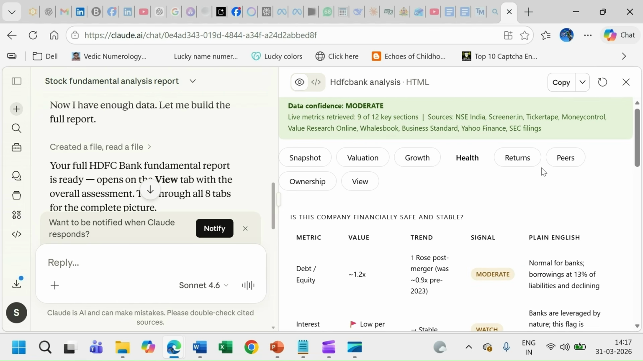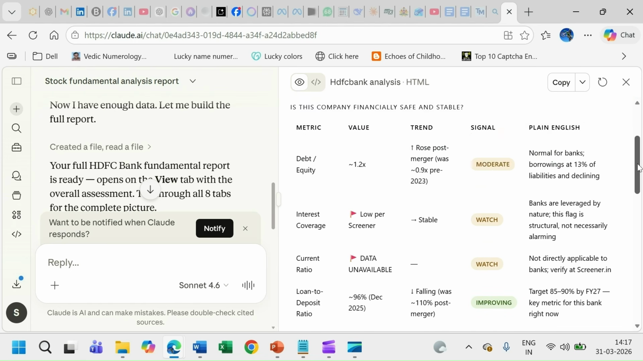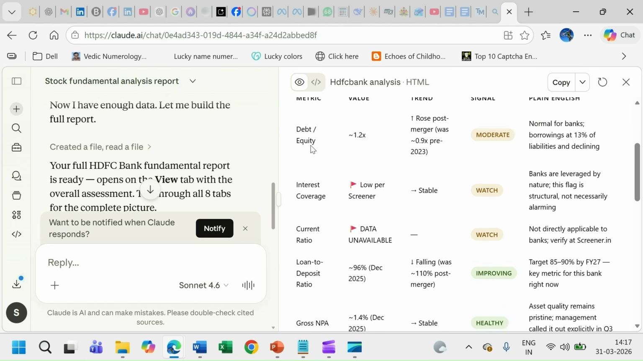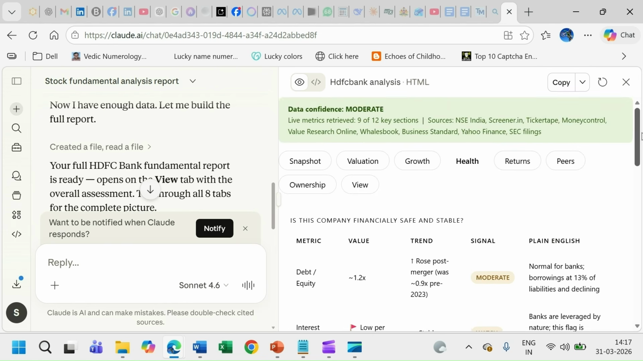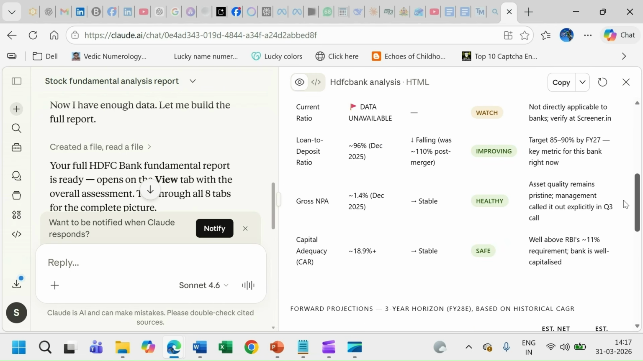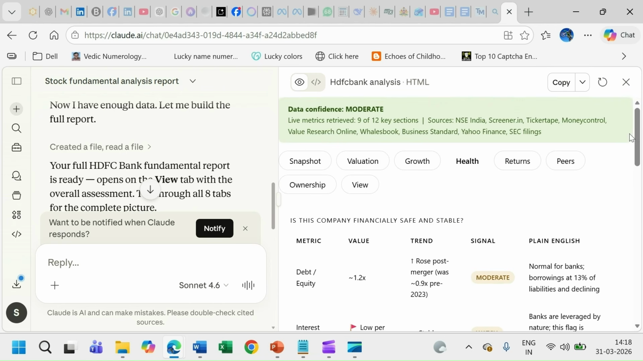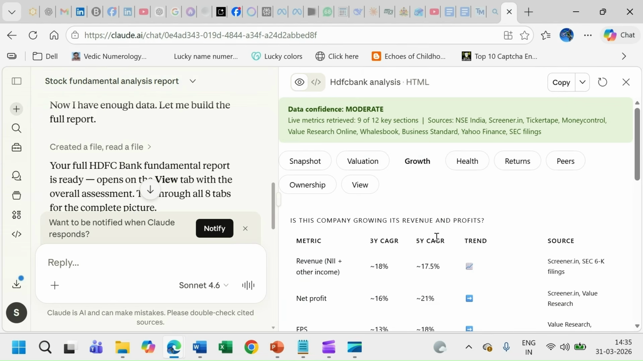Health of the stock. So here you can see different metrics, whether it's debt versus equity, interest coverage, current ratio, and it tells you how the health is. So most of the places it is moderate, improving, healthy, safe. It's not high risk at this point in time. So what I'm trying to say is just by using that small code, you have been able to generate a full-fledged stock analysis like an experienced 20-year stock analyst. And this happened within 5 minutes.